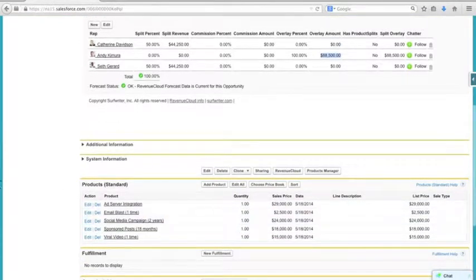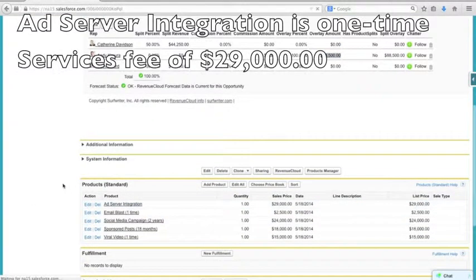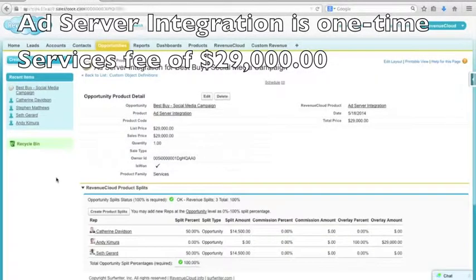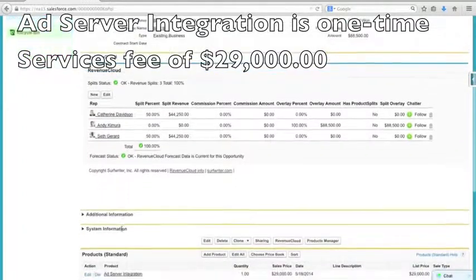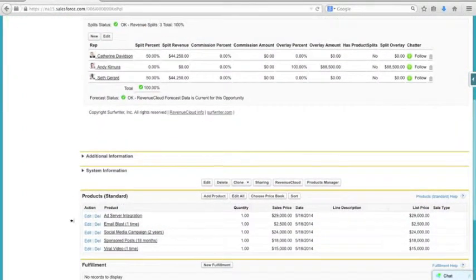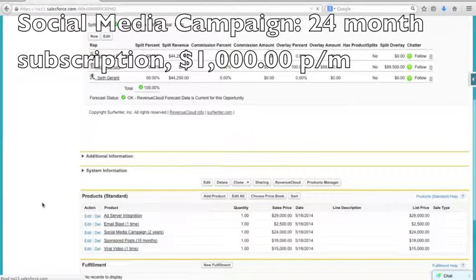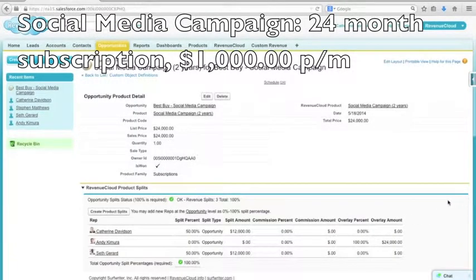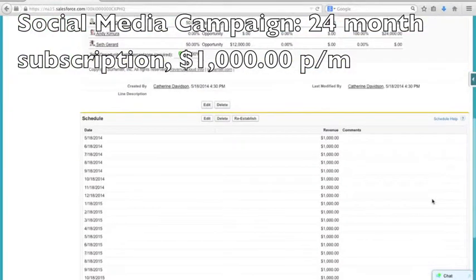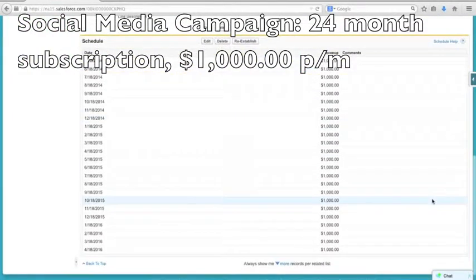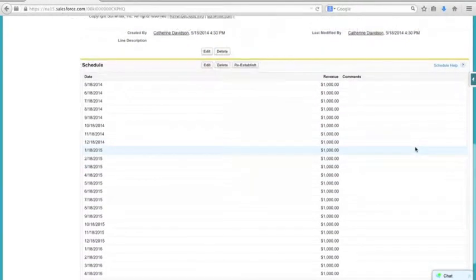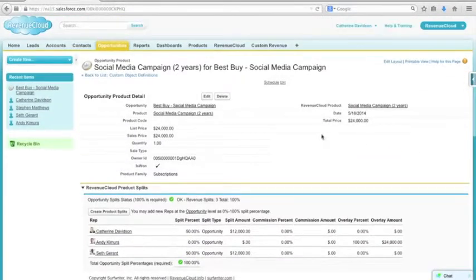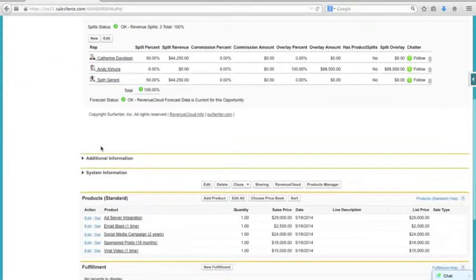Let's take a look at a couple of the products. The Ad Server Integration product is a one-time services fee of $29,000. There are no revenue schedule entries associated with this product. Let's take a look at the Social Media Campaign product. This product was set up with a 24-month default schedule. So when Catherine added it, she automatically got a 24-month revenue schedule inserted. Behind the scenes, RevenueCloud has already split this three ways, providing Seth's 50%, her 50%, and Andy's 100% overlay.